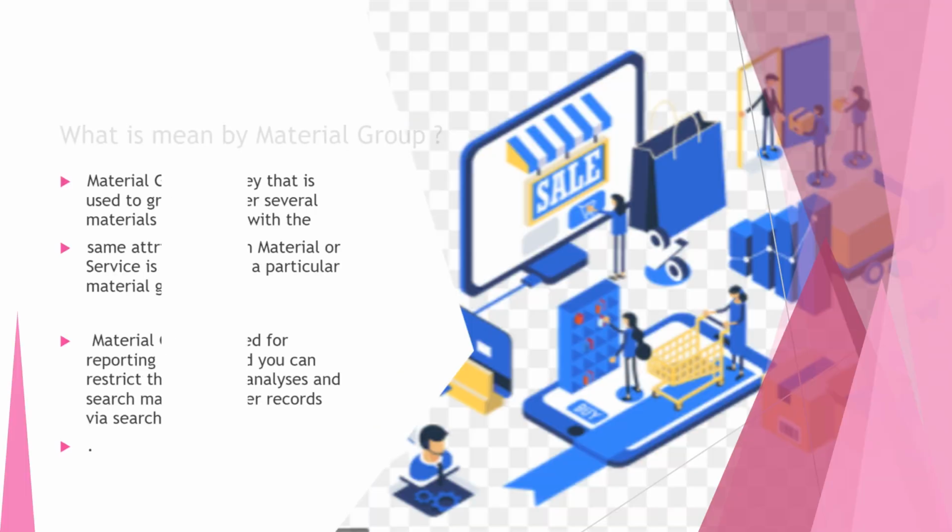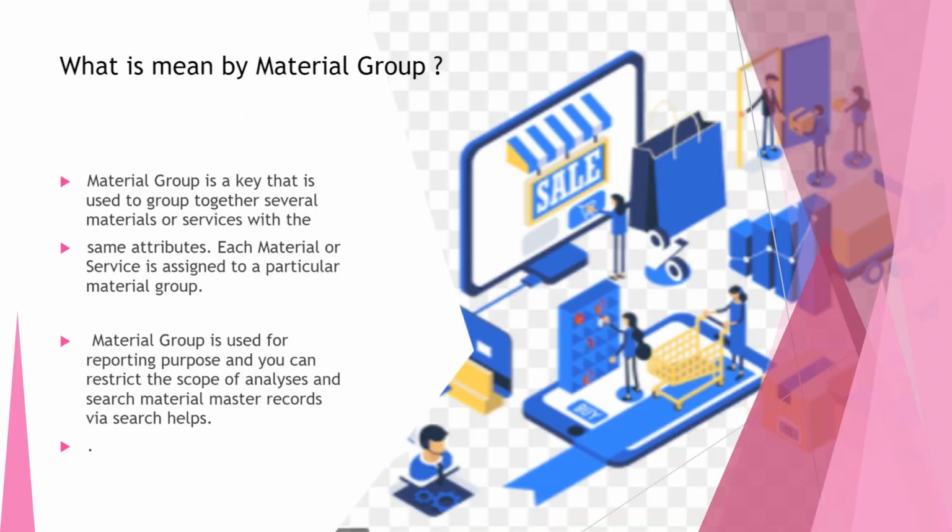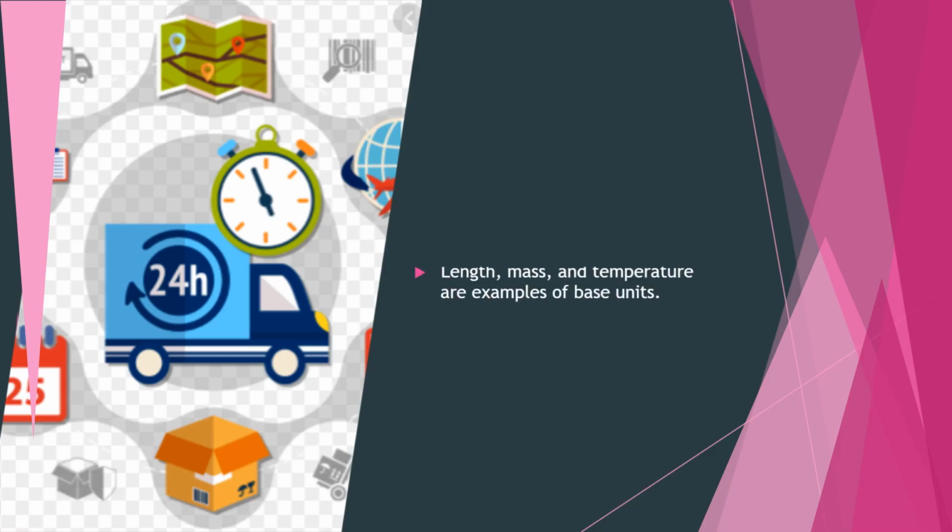What is meant by material group? Material group is a key that is used to group together several materials or services with the same attributes. Each material or service is assigned to a particular material group. Material group is used for reporting purposes, and you can restrict the scope of analysis and search material master records via search helps.